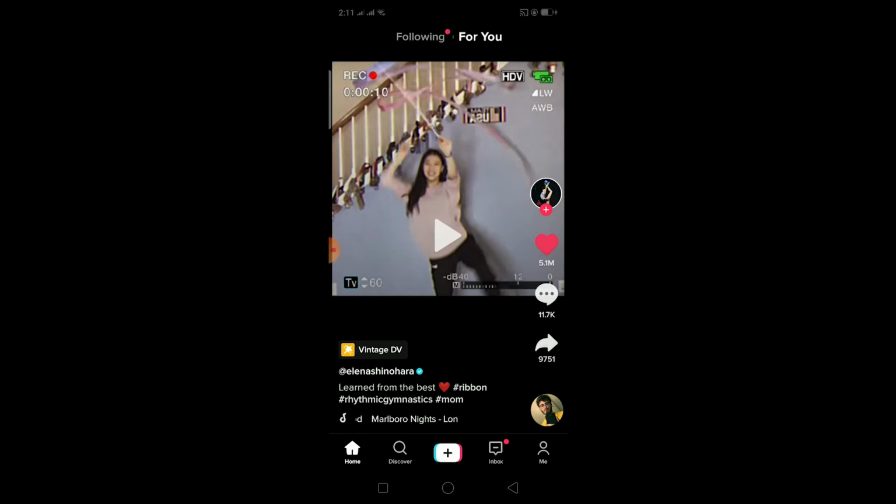Are you guys getting this error where it says I can't like videos on TikTok? Well, in this video, I'm gonna be telling you guys how you can fix this. So basically, if you can't like videos on TikTok, follow these steps.